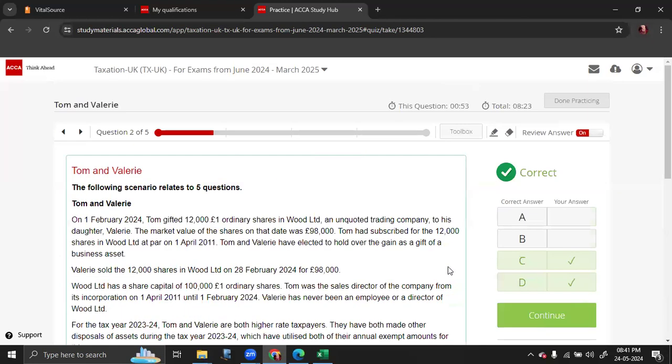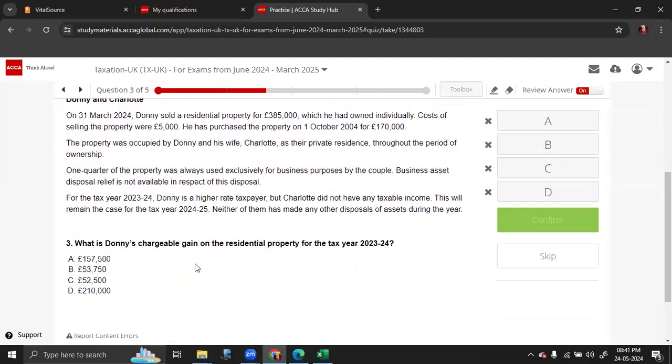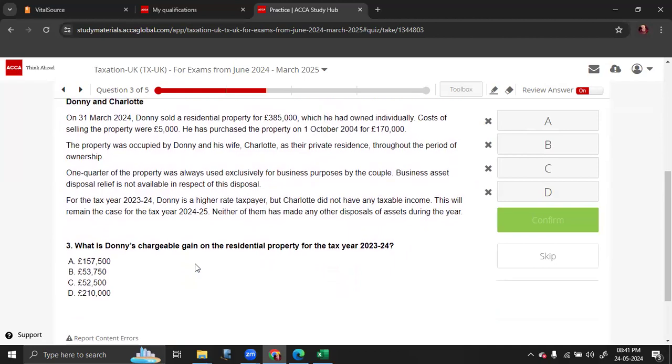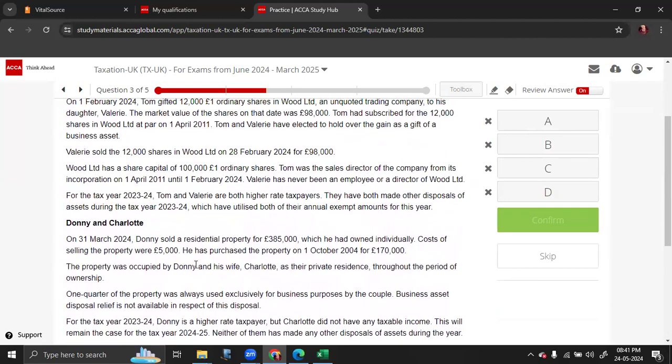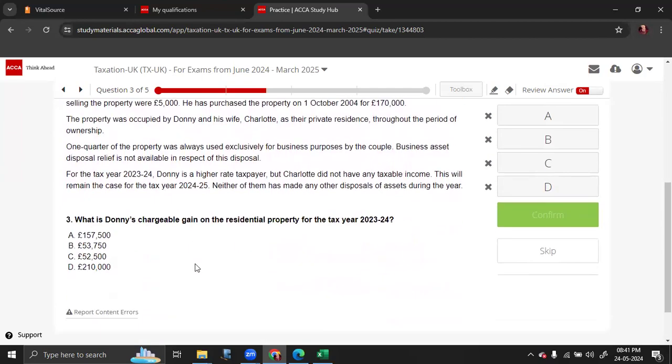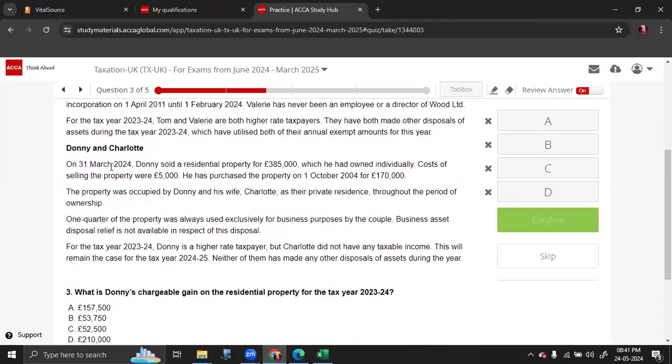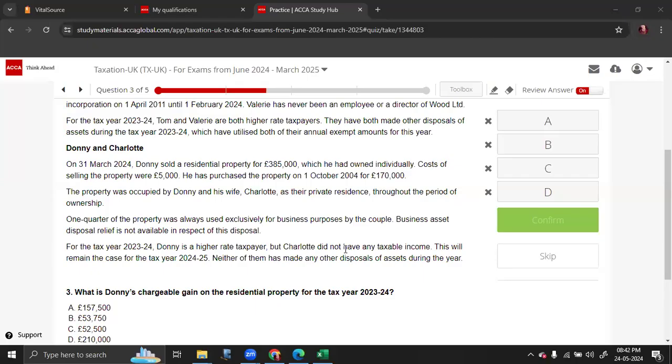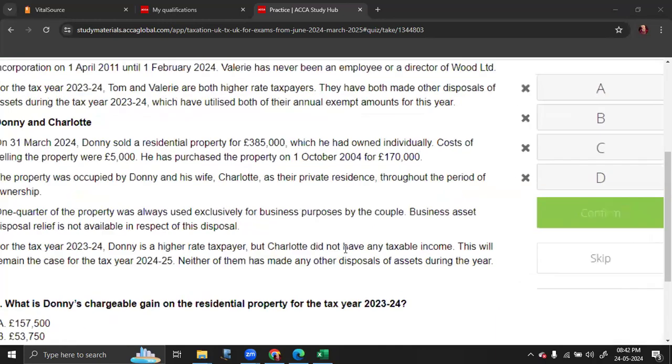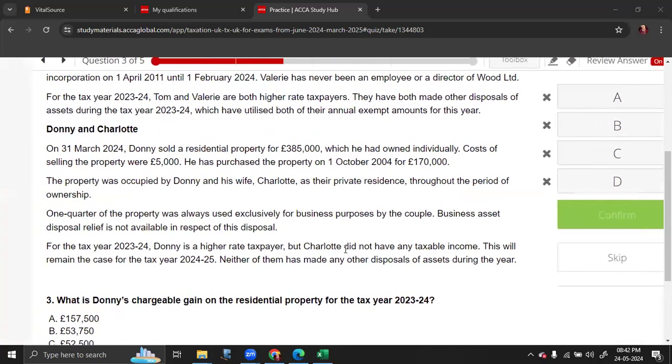Then, next one, question number 3. What is Dhoni's chargeable gain on the residential property for the tax year 23-24? On 31st March 2024, Dhoni sold a residential property for 385,000, which he had owned individually.